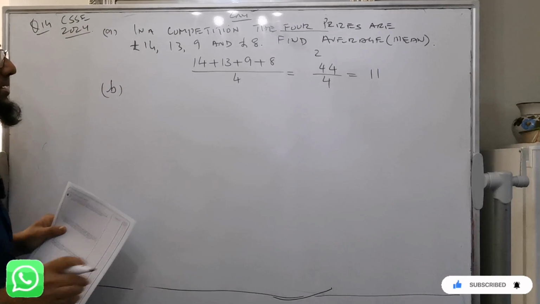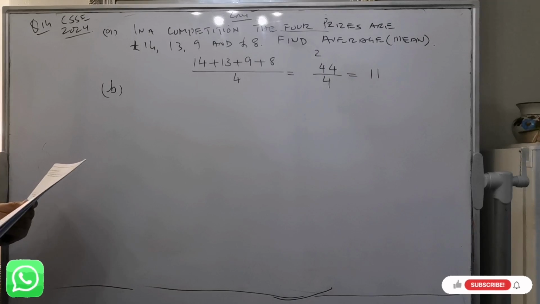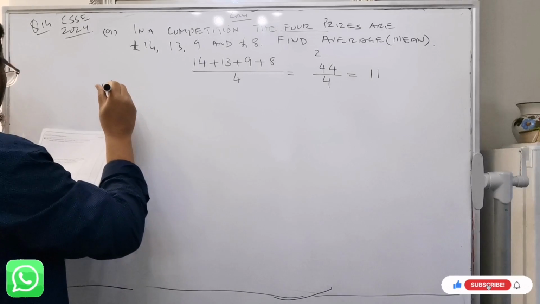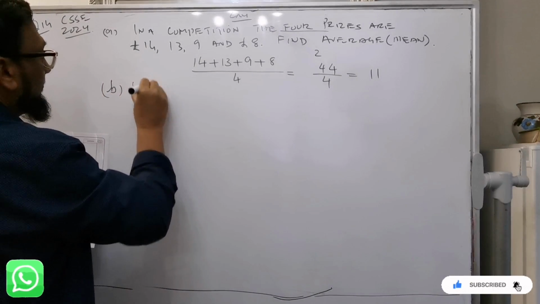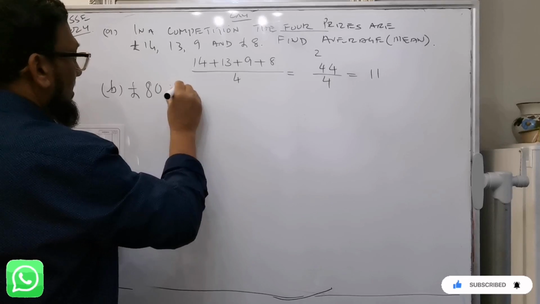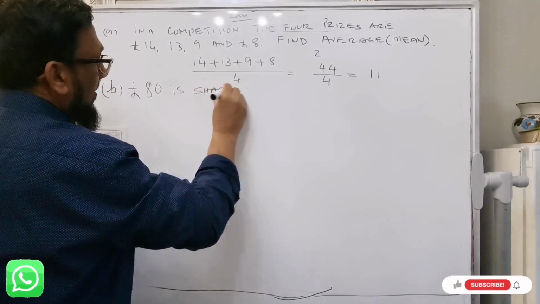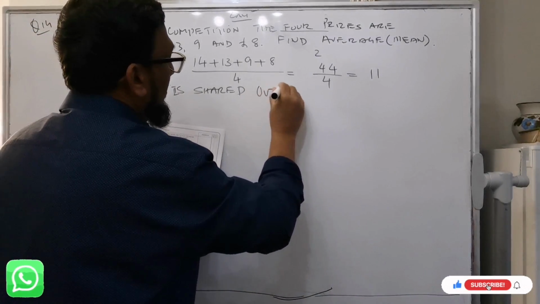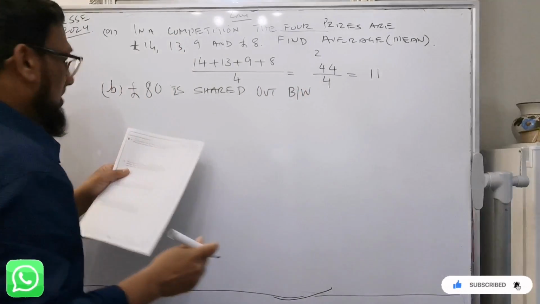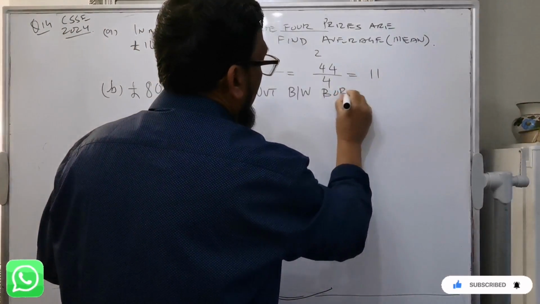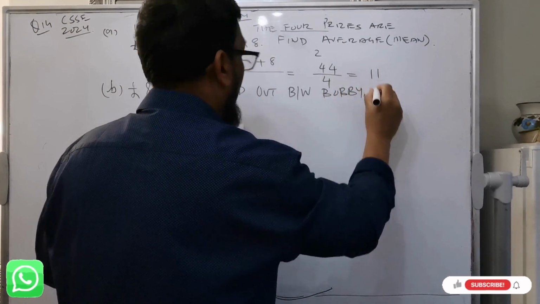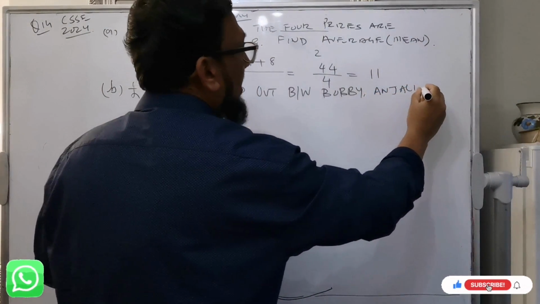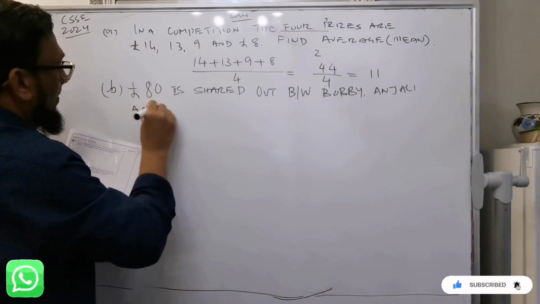Come to part B. Part B says 80 pounds is shared out between Bobby, Anjali, and Maya.